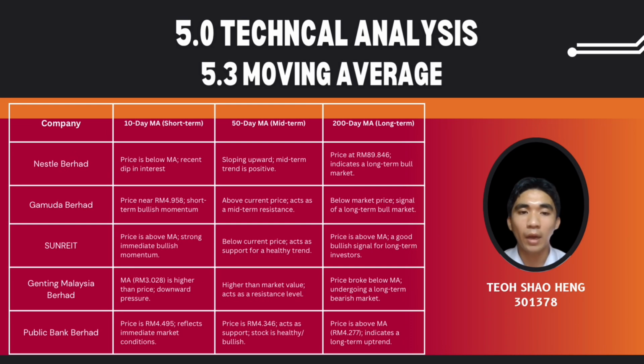For Genting Malaysia Berhad, the short-term moving average is higher than the current market price, which is a downward pressure. The mid-term moving average also becomes a resistance level for the market price, and the long-term moving average shows that it will undergo a long-term bearish market. And last is Public Bank Berhad. Public Bank Berhad shows a good condition in short-term and long-term moving average, where it will become a long trend.